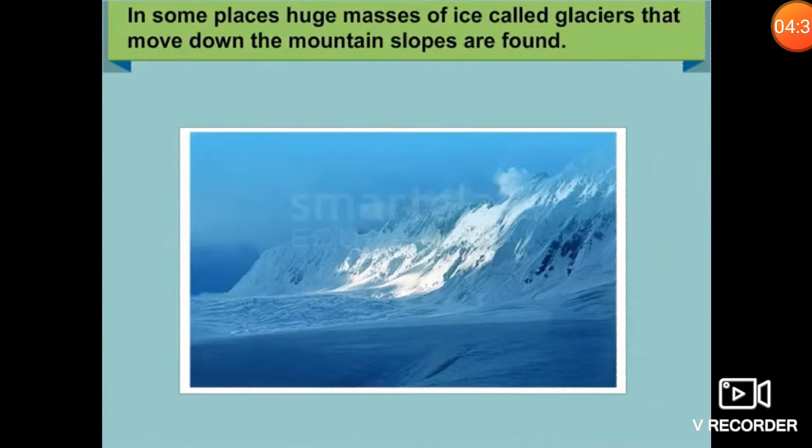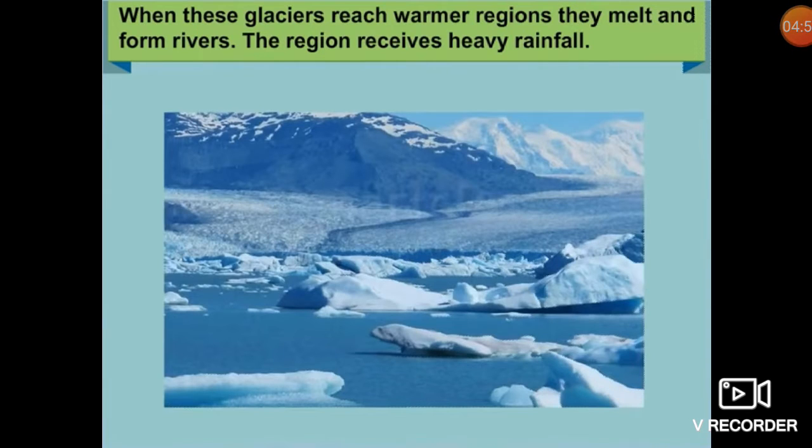In some places, huge masses of ice called glaciers are found here, and they move down the mountain slopes. When these glaciers reach warmer regions, they start melting and form rivers. So the region receives heavy rainfall.